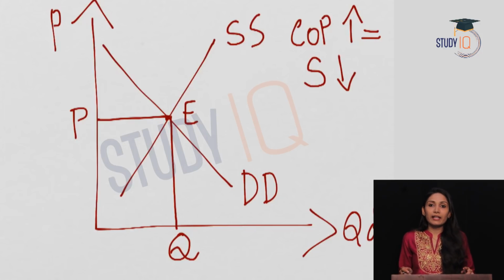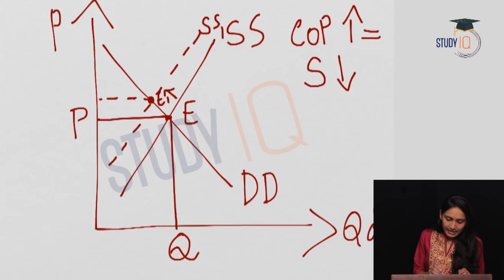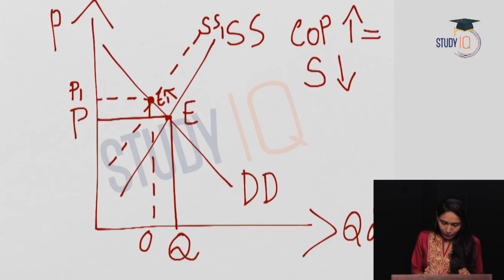So due to a decrease in supply, the supply curve has shifted to the left. So now the new supply curve is SS1 and new equilibrium point is E1. So at the new equilibrium point, the new price is P1 and the new quantity demanded is Q1.